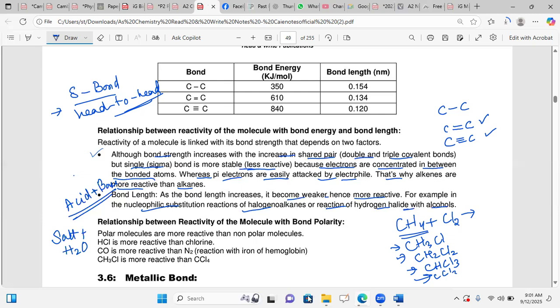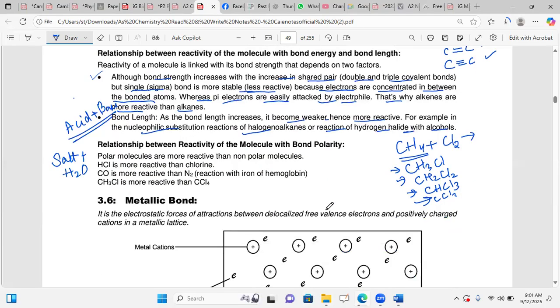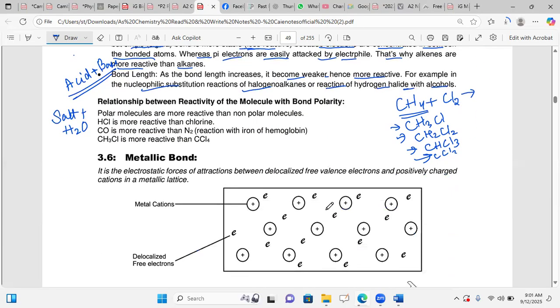After that, he is saying the relationship between the reactivity of a molecule and bond polarity. Polar molecules are more reactive than non-polar molecules. We have studied polar and non-polar molecules, in which we said that polar molecules have an electronegativity difference, and non-polar ones have a very small difference, below 1.7, the standard given by the Pauling scale for electronegativity.